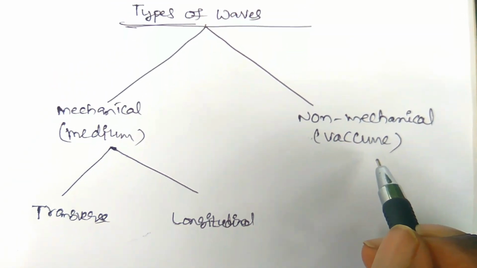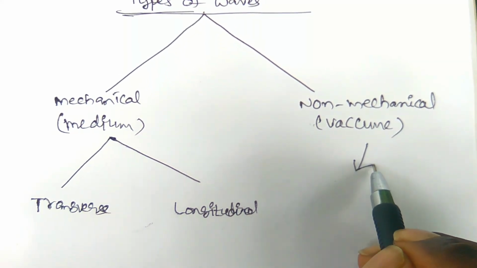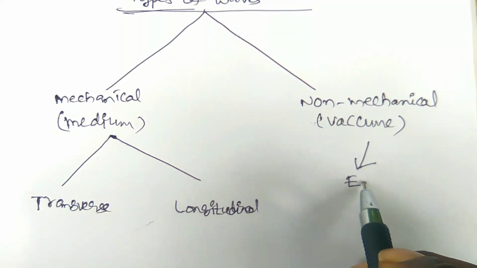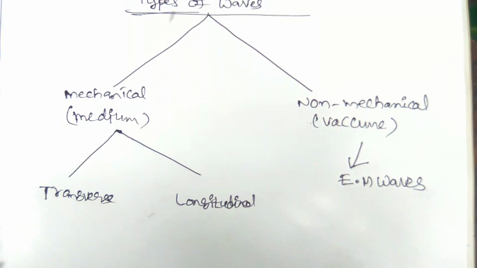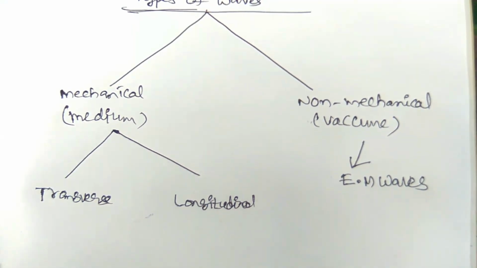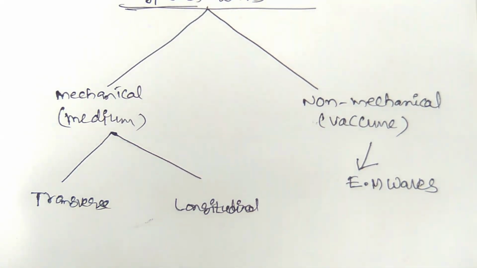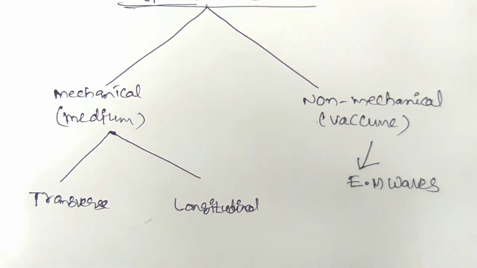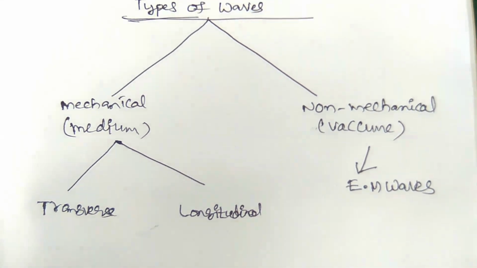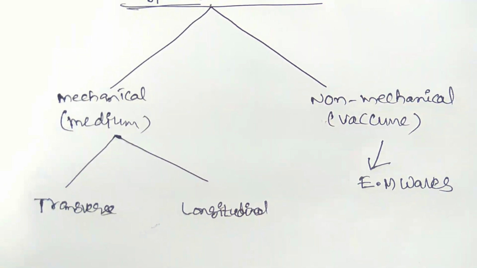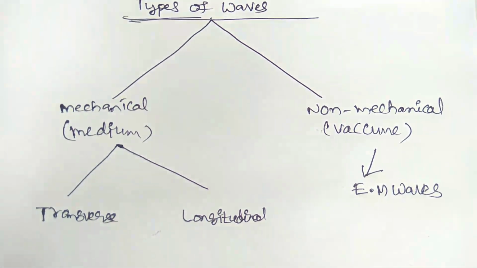Non-mechanical means, for example, all the electromagnetic waves, EM waves, either radio waves or microwaves or X-rays or light waves, which are also one of the types of electromagnetic wave. But here the light waves are an example of transverse waves. So here we need to explain that.